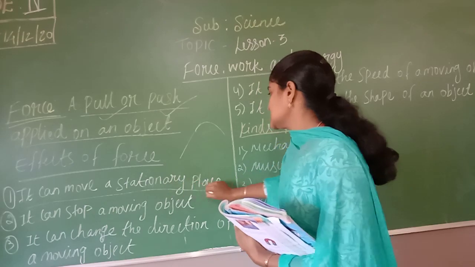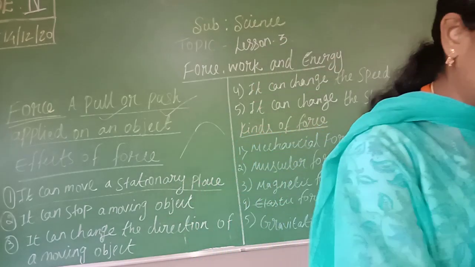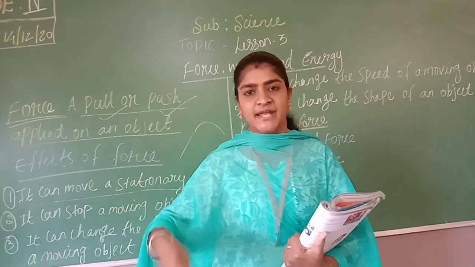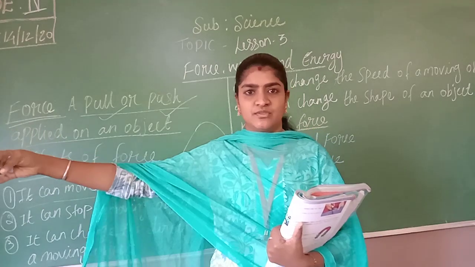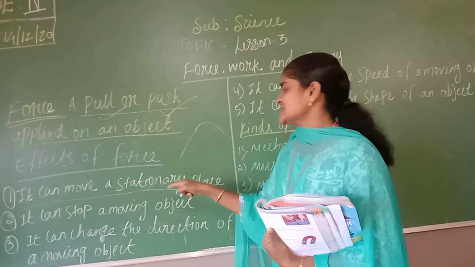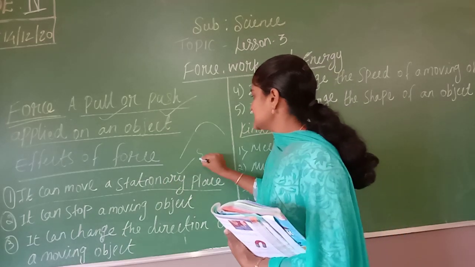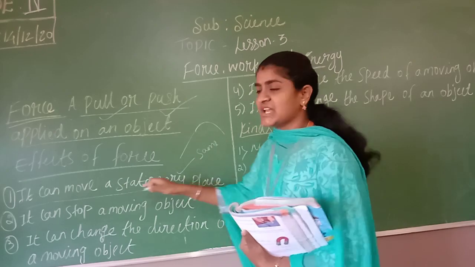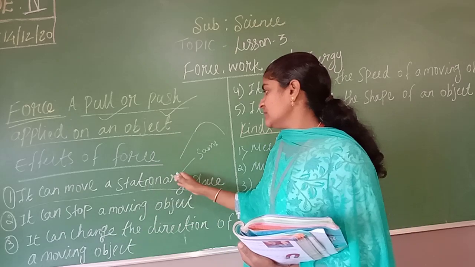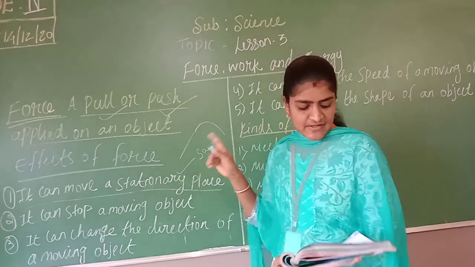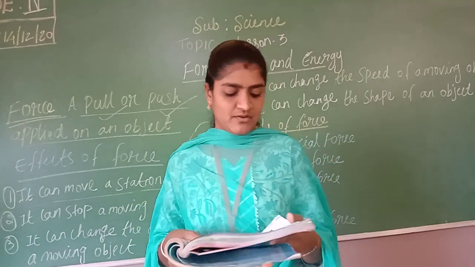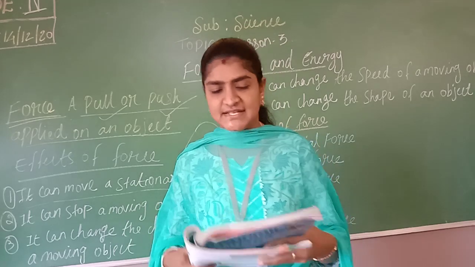Whenever the ball is in the same place, and they kick the ball, the force is applied to the ball and the ball will move further. So that is called, it can move a stationary object. Stationary place means the same place. The ball will be in the same place. When we are applying force to the ball, when we are kicking the ball, then only the ball will move from one place to another place. The first one, it can move a stationary object. By kicking the ball, we can see it move. Yes, that is the first one.